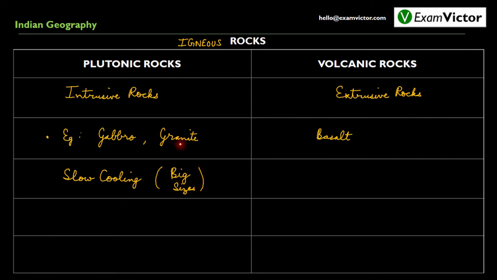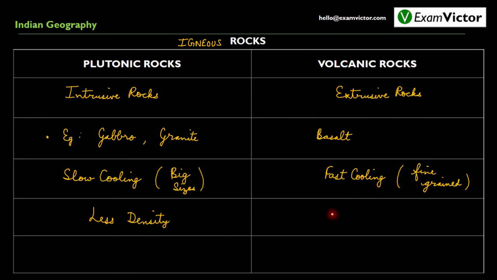An example here can be granite, whose rocks are found in pieces of large sizes. On the other hand, volcanic rocks or extrusive rocks undergo fast cooling, and hence generally these are fine grained, or at least much smaller in size as compared to plutonic rocks. Now because of big sizes, the plutonic rocks have less density, and on the contrary, because of small sizes, volcanic rocks have high density, or we must say higher density, as compared to their counterparts, which are plutonic rocks. Both of these are igneous rocks.